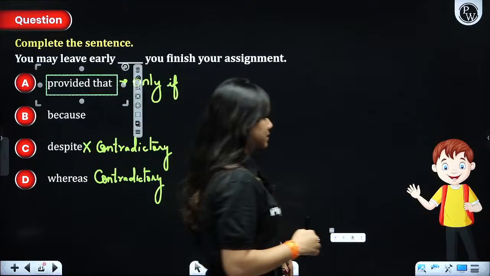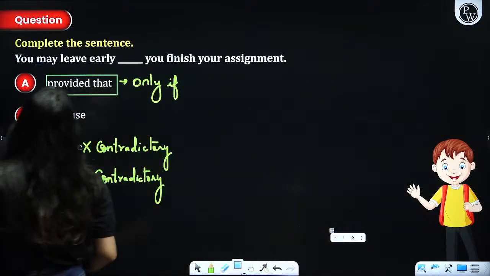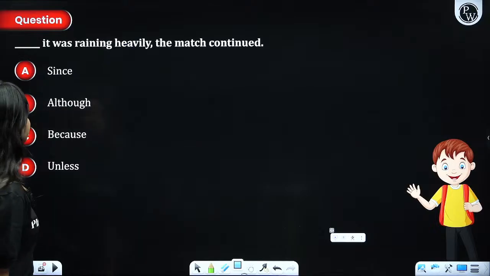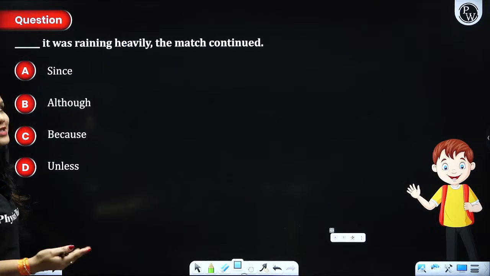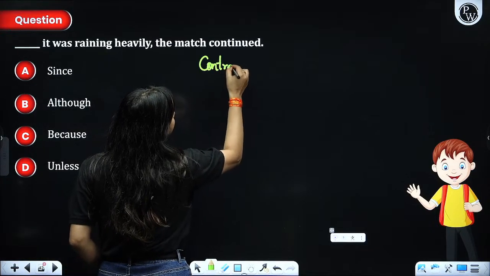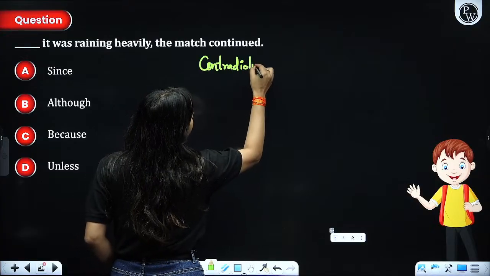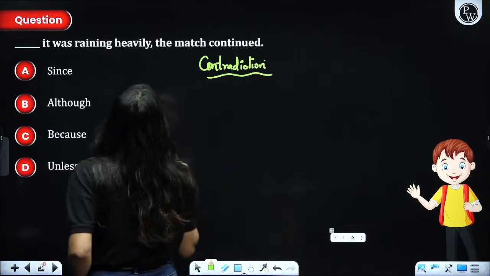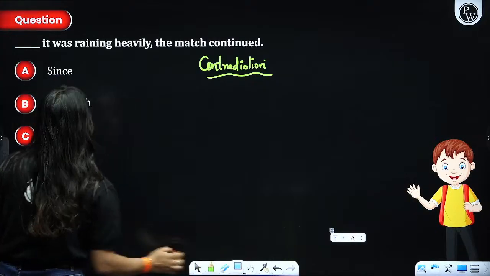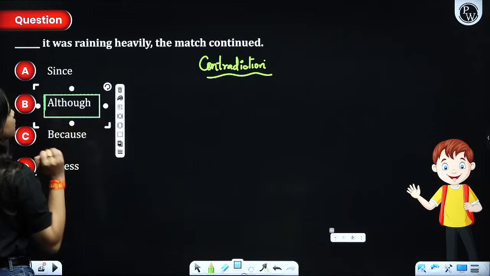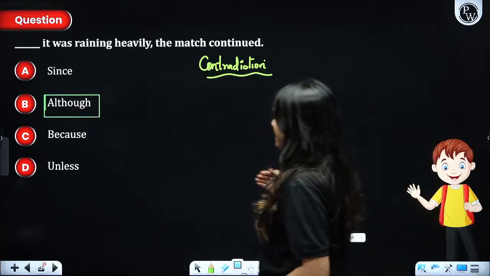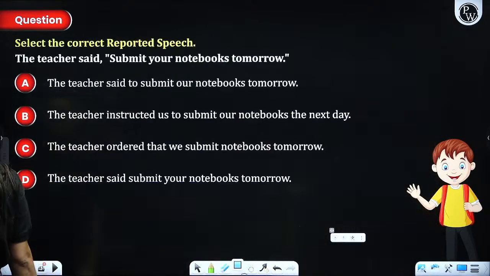All right. Now, let's see further. Next. As it was raining heavily, the match continued. Obviously, there are two contradictory things again. Okay, what is to be seen? Since, although, because, unless. So absolutely the most appropriate answer to our question would be although. Although it was raining heavily, the match did not stop. Okay, people?